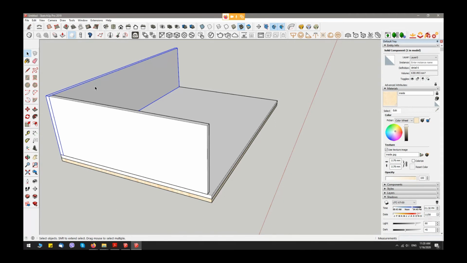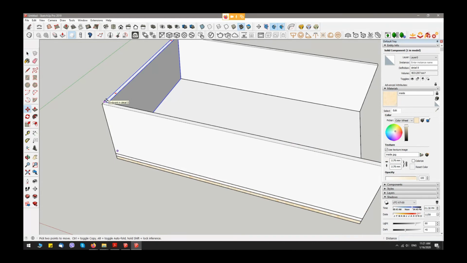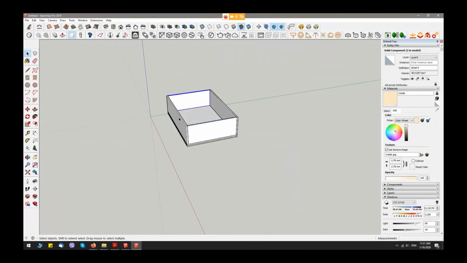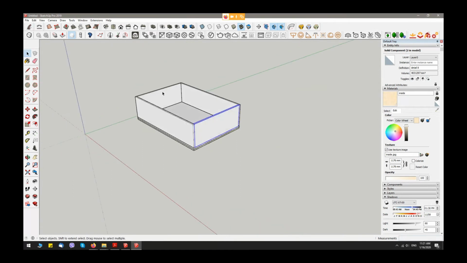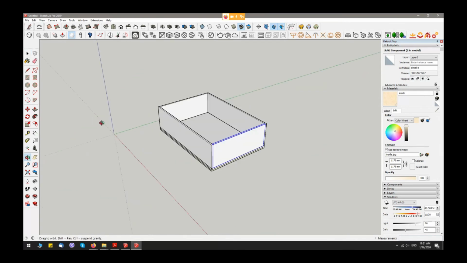Create the components, detail 7, no, detail 8, sorry, create, and of course we copy these pieces because we have same distance on the other side.